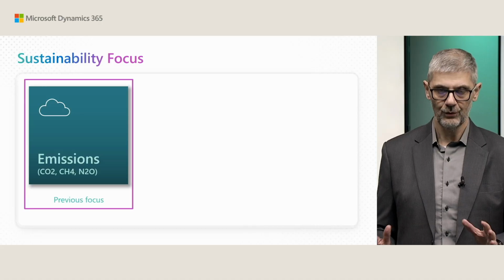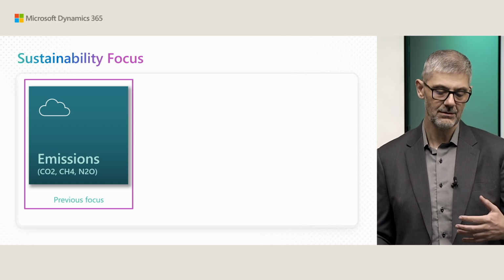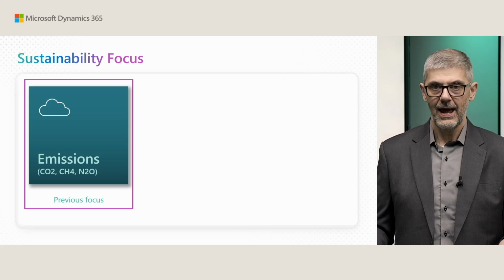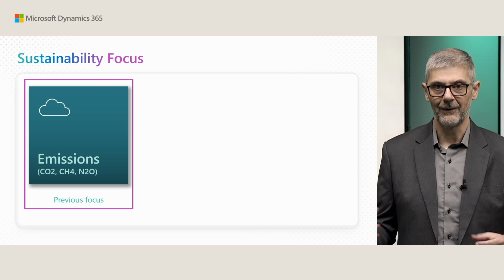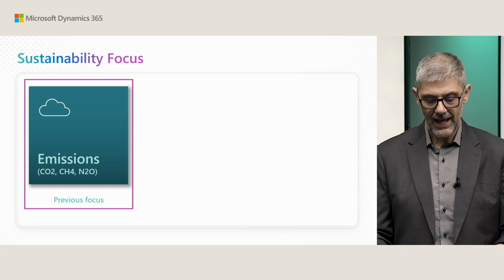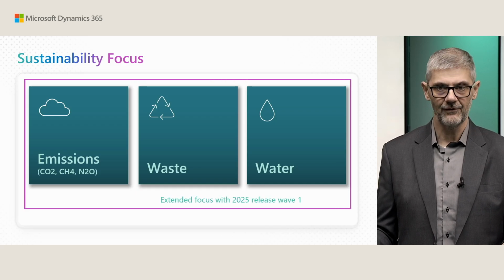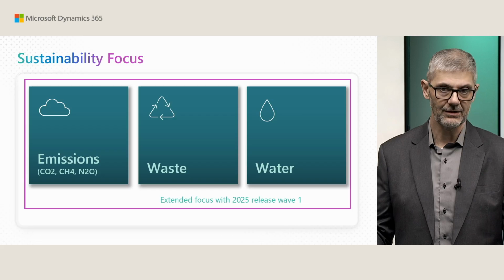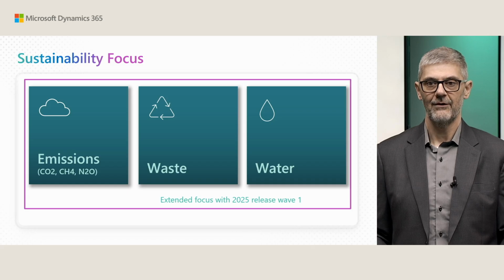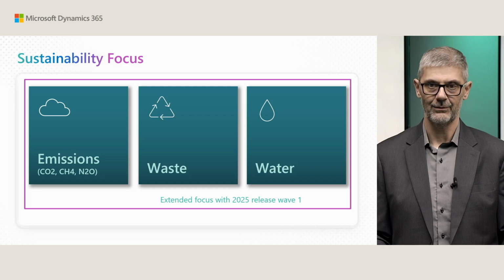Okay, let's remind you what our primary focus was in the first two waves. It was related to emissions, and specifically to these three different emissions: carbon, methane, and nitrogen oxide. And in the previous wave we added carbon equivalent as a new model for expressing different calculations. But now with this wave, we extended functionality to water and waste management. We did it because it was required by CSRD and some other rules, so we want to cover all requirements related to environmental reporting. So from this wave, you can use water and waste management as well.